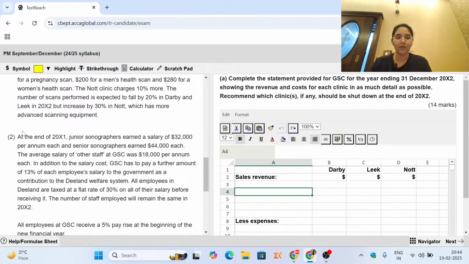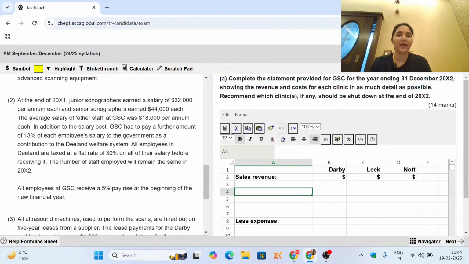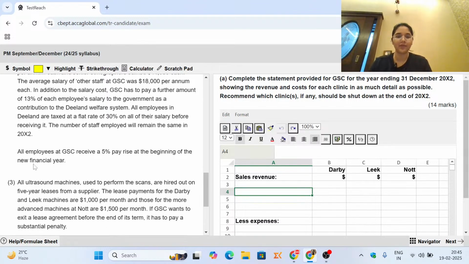Let's read about the sonographers. At the end of 20x1, junior sonographers earned a salary of $32,000 per annum each, and for senior sonographers you have the salary given. The average salary of other staff was $18,000 per annum each. In addition to the salary cost, they are supposed to pay a further 13% of each employee's salary to the government as a contribution to the D-Land welfare system. All employees in D-Land are taxed at a flat rate of 30% on their salary before receiving it. The number of staff employed will remain the same in the next year. Because we have to prepare the numbers for the next year, they are giving us the information which pertains to the next year.